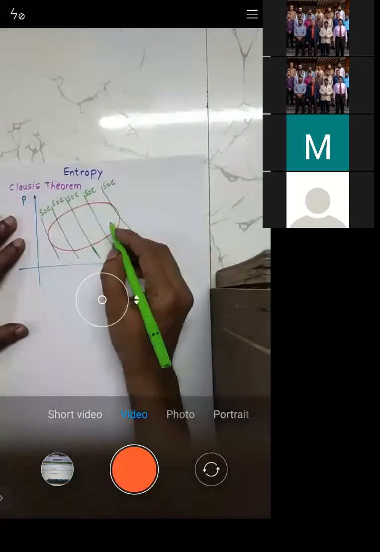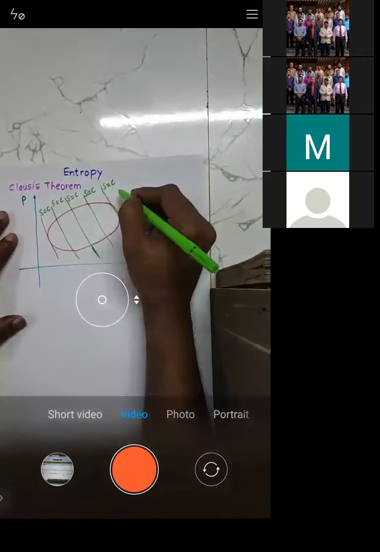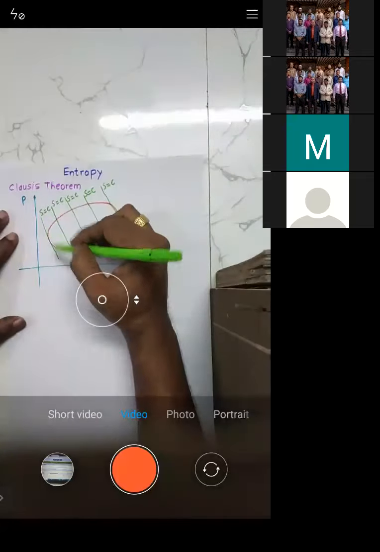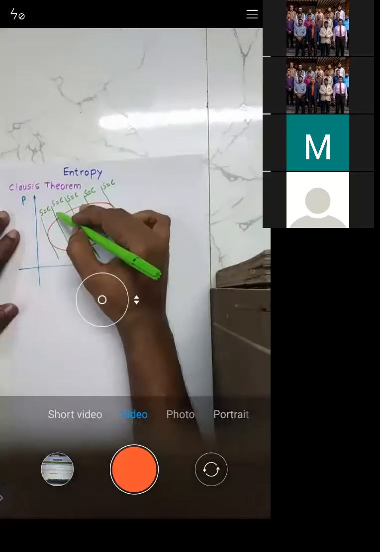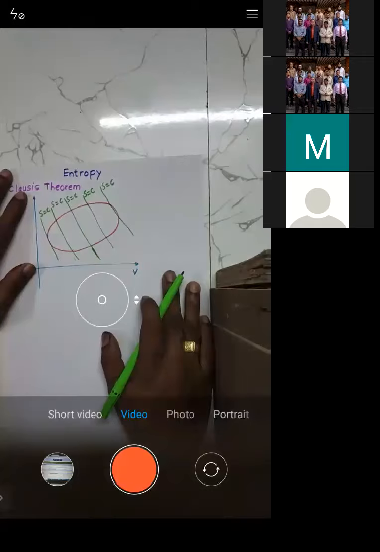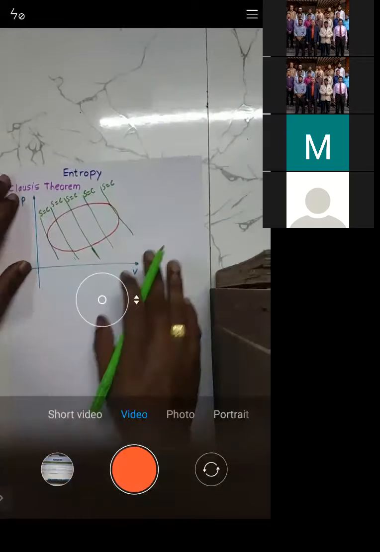So these green lines are nothing but isentropic lines or adiabatic lines. If you calculate the value of entropy at any point on this line, it is the same. Similarly, entropy at any point of this line is the same. So these are nothing but reversible adiabatic processes, also known as isentropic processes.